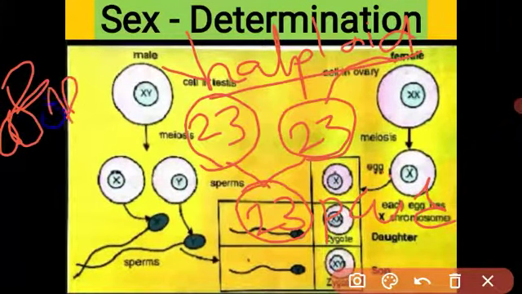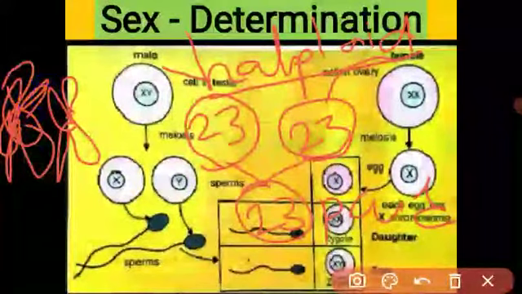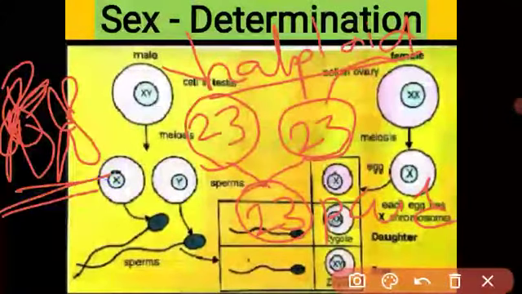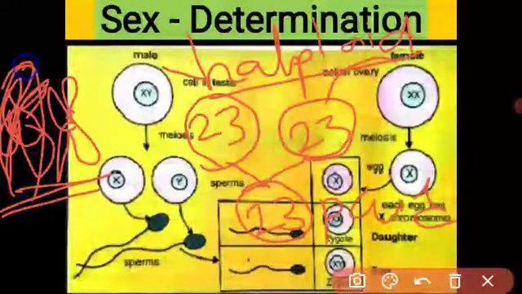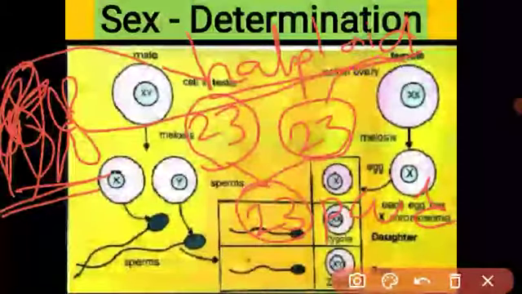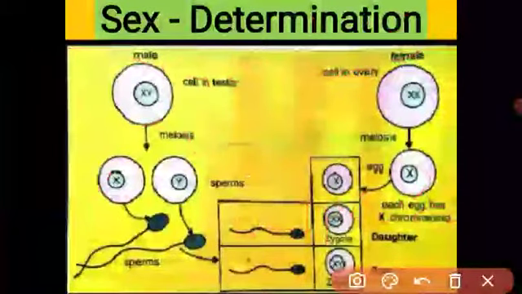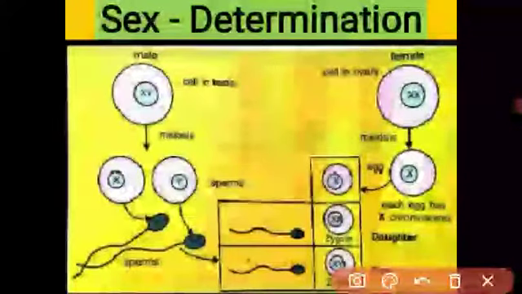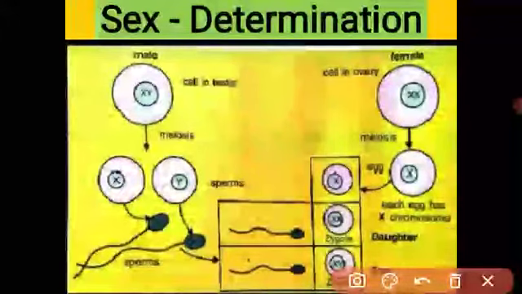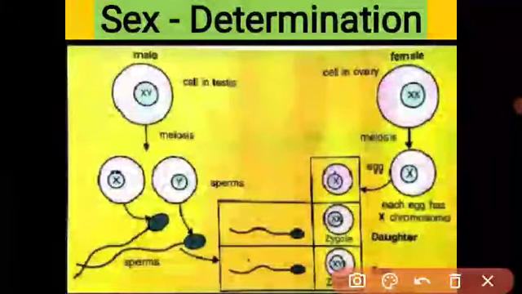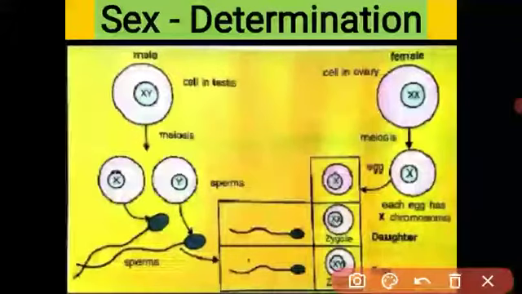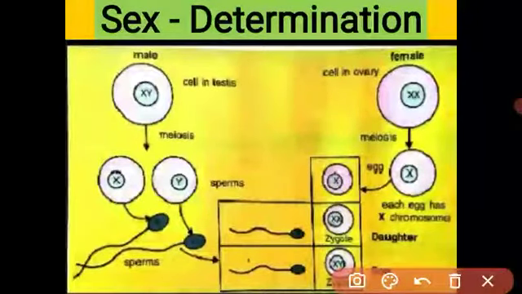These two chromosomes are similar to each other. In each pair, one chromosome is from male and one chromosome is from female. The zygote is made up of the fusion of male gametes and female gametes. Each and every pair of chromosomes has one chromosome from mother and one chromosome from father.